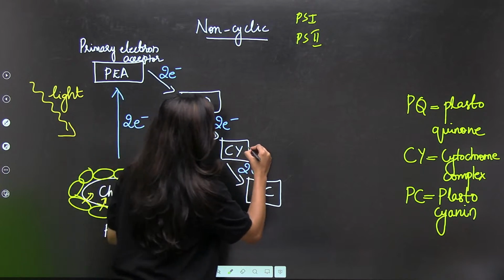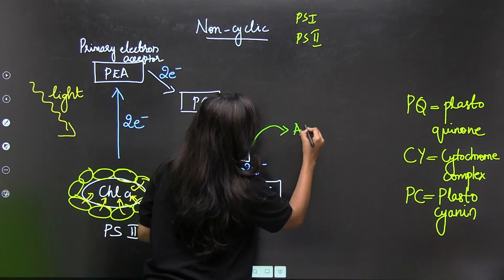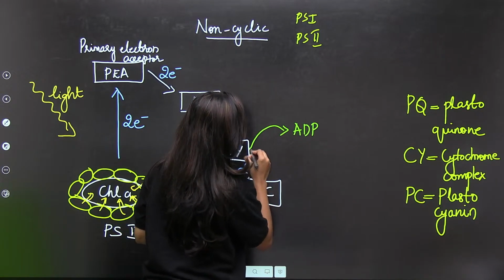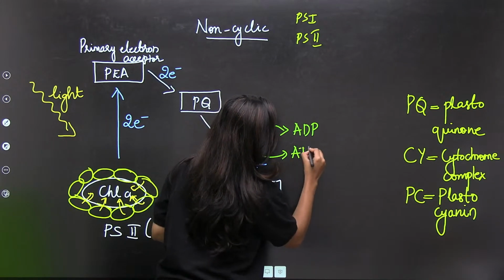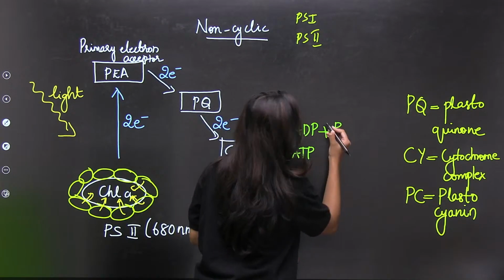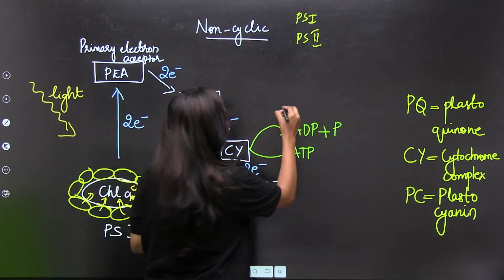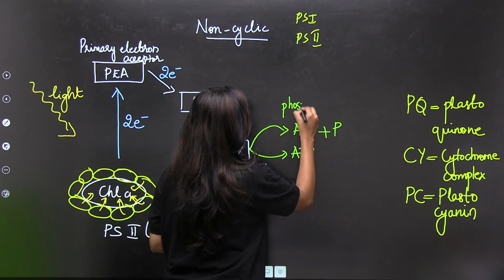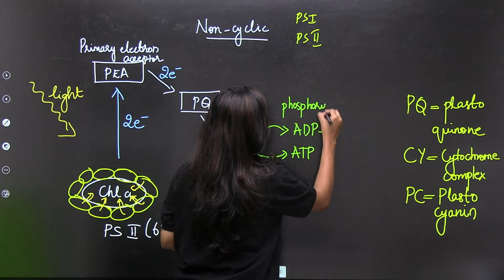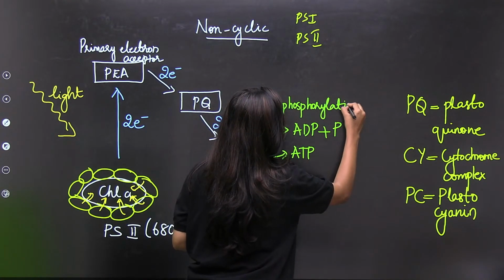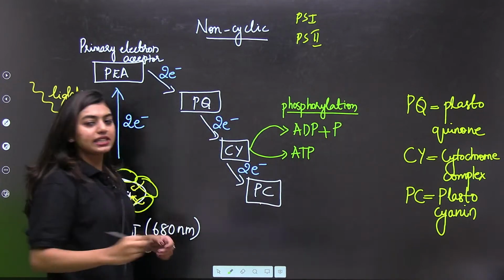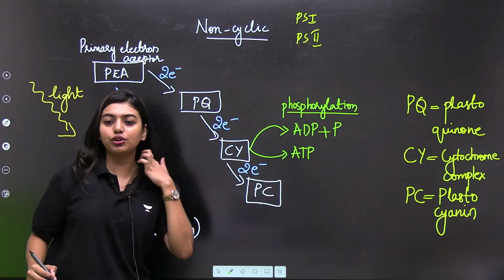That extra energy will be utilized to convert ADP to ATP. How is it happening? This is where your phosphorylation is happening. All of you understood how we got the name photophosphorylation? Yes or no?